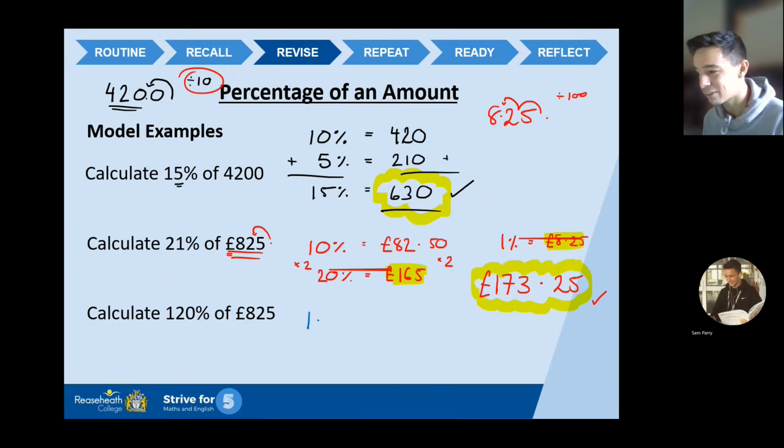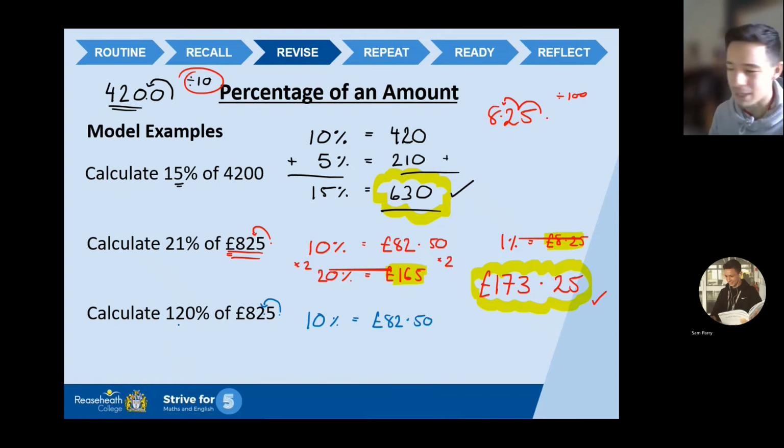I can do my 10% quite easily because it's already there. But just to reinforce it, we're moving the decimal point 1 place across for 10%. So £82.50. Okay. Now I want 120%. So we'll get onto the 100% in a minute, but I want the 20%. So I'm going to times it by 2, which we've done previously, gives me £165. Now I'm going to teach you a little bit about what 100% of a number is. There we go. So 100% is the original number.